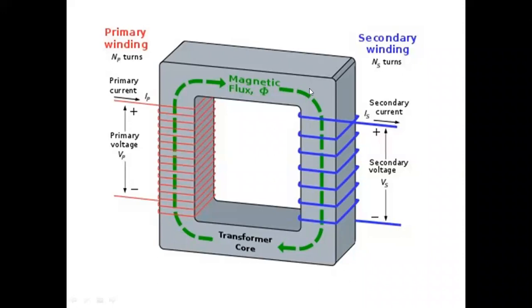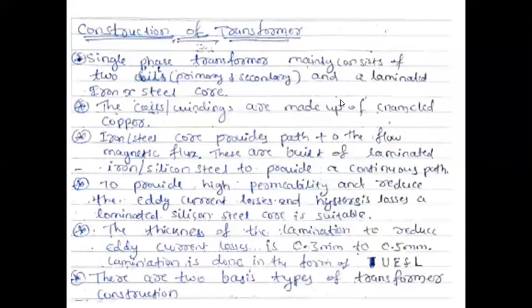There are two losses, hysteresis loss and eddy current losses. Some current leakage की वजह से eddy current losses will occur here. For that reason, to increase the permeability and reduce the eddy current losses, and reduce करने के लिए hysteresis loss, a laminated silicon steel core is suitable here now. Eddy current losses, hysteresis loss reduce करने के लिए, permeability increase करने के लिए, हमने laminated silicon steel core choose करना है. Comparing with iron, the silicon steel will be better. They are telling that one.